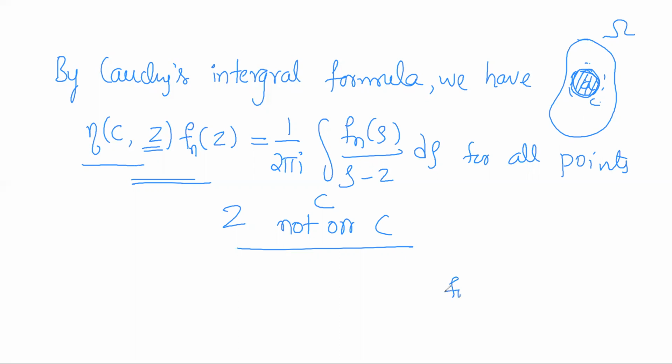So for all points inside C, the index becomes 1.